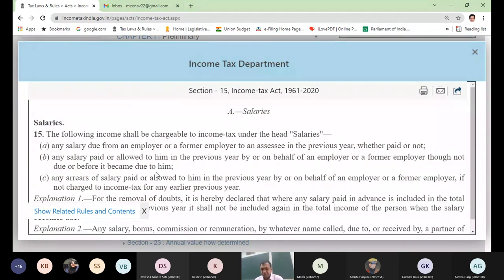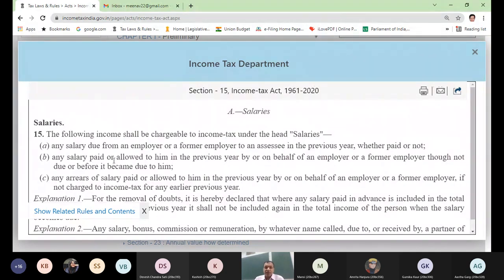This is the first point. I will discuss this with the help of a numerical, where you have to attempt the numerical yourself. For the timing, I am simply clearing the concepts of theory, that the moment your salary has become due, it will be taxable. You cannot say that since I have not received it, you wait. No, the government says tax is to be paid.